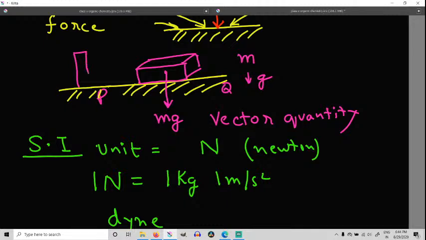So now you tell me, is it going to exert the same amount of pressure here, and is it going to exert the same amount of pressure there? The weight which is acting remains the same.